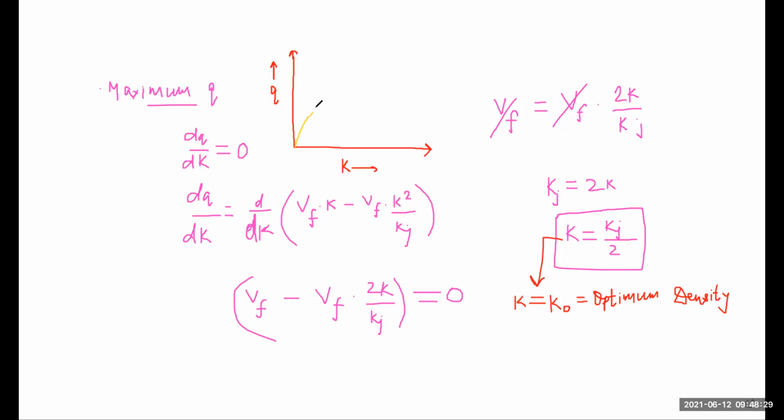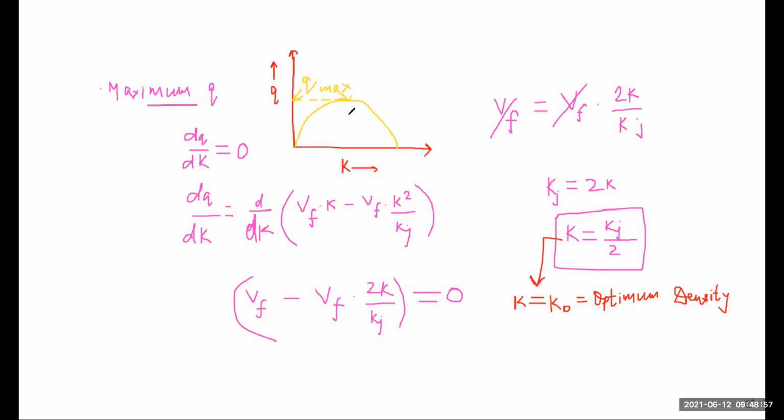Here we get our maximum value of traffic flow. So this is our Q max, and from here on the y-axis we get our Q max value.